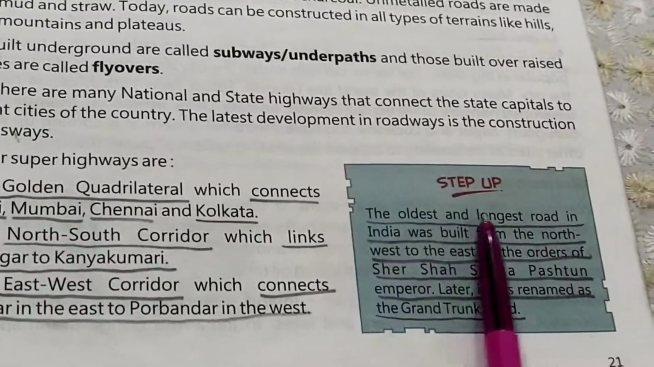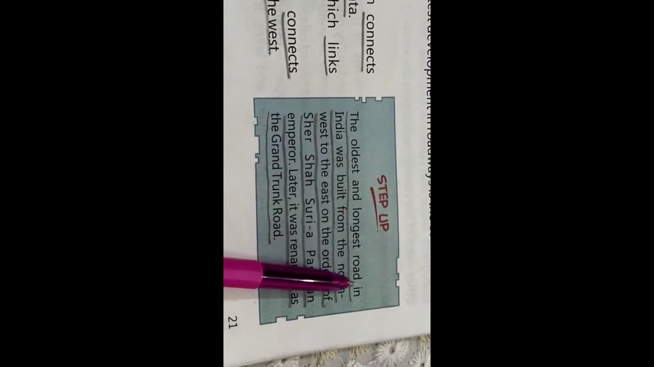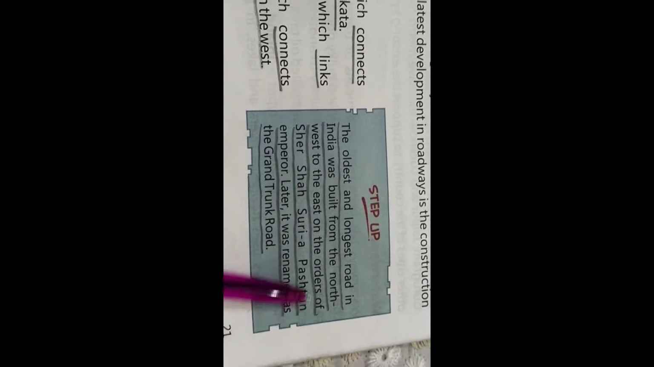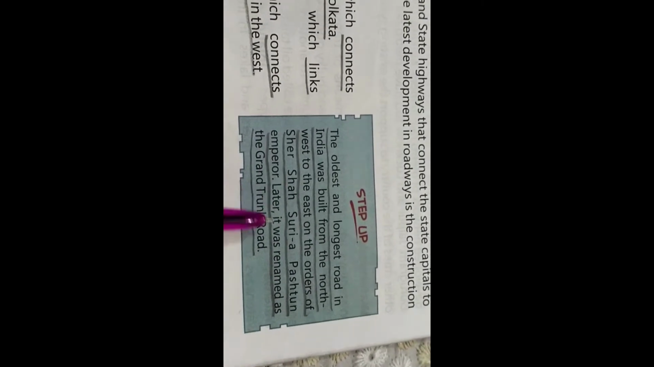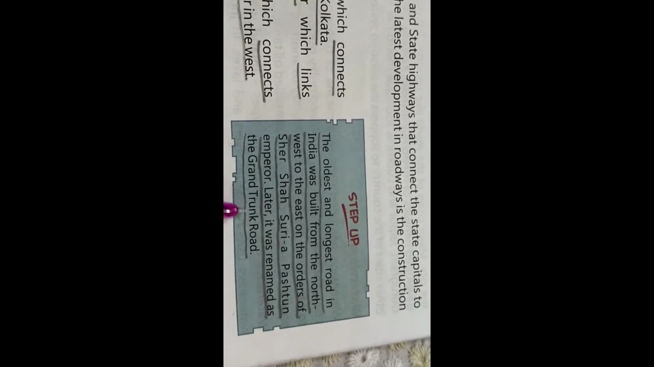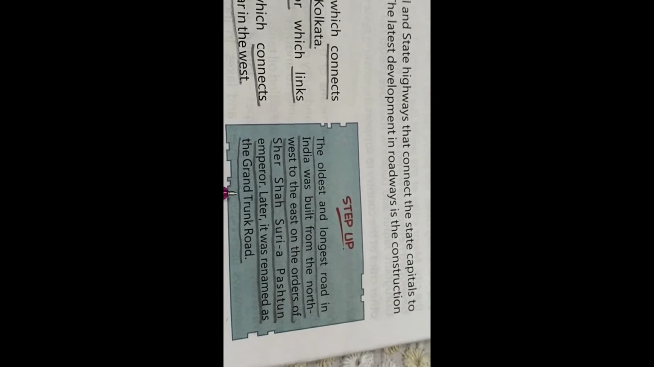Come to this step. The oldest and longest road in India was built from the northwest to the east on the orders of Sher Shah Suri, a Pashtun emperor. Later, it was renamed the Grand Trunk Road. You must have heard from your parents about GT Road. The full form of GT Road is Grand Trunk Road.